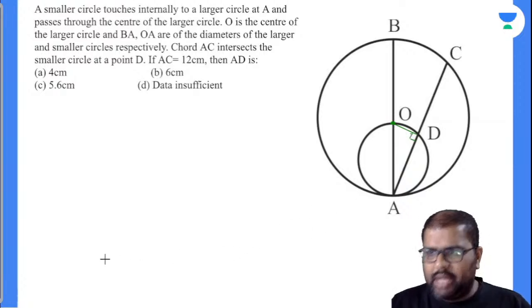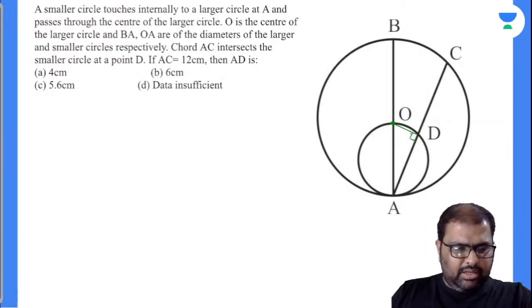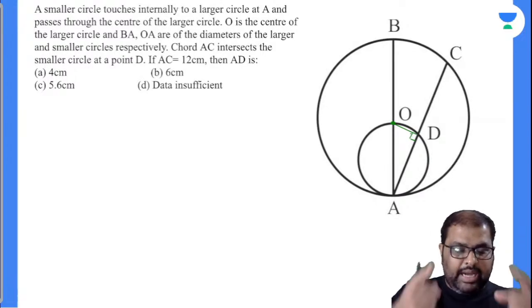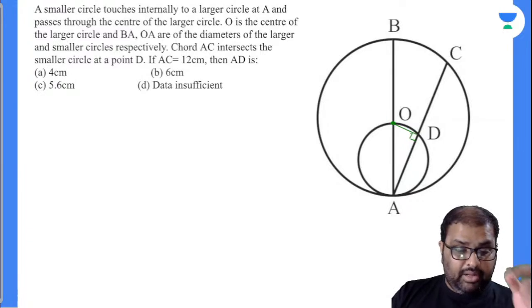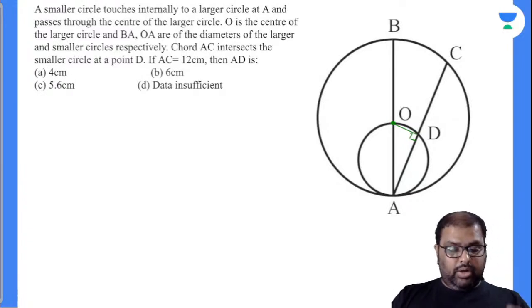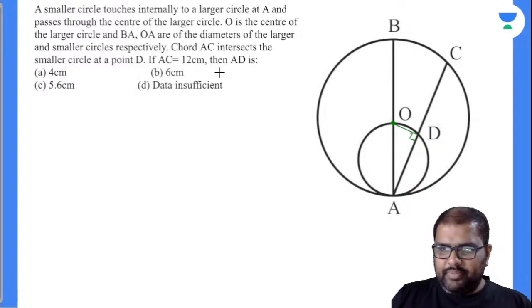When you drop a perpendicular from the center of the circle onto the chord, it divides the chord into two equal halves. My AC value is 12, so my AD value will be equal to 6 centimeters. That's it.